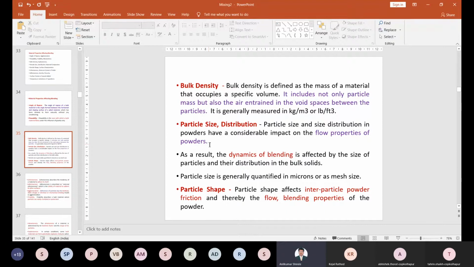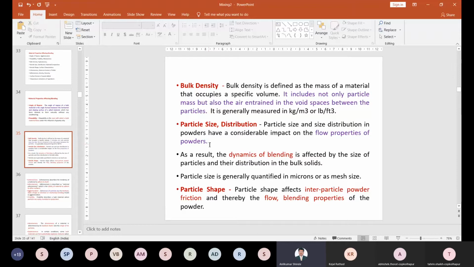Understand? Then, if the particle shape varies, right? The shape is different. Maybe some are triangle, some rhombic, some square type. So what will happen is the interparticular interaction is more, the interparticular friction is more. That's why it will affect the flow, and it will affect the blending also.